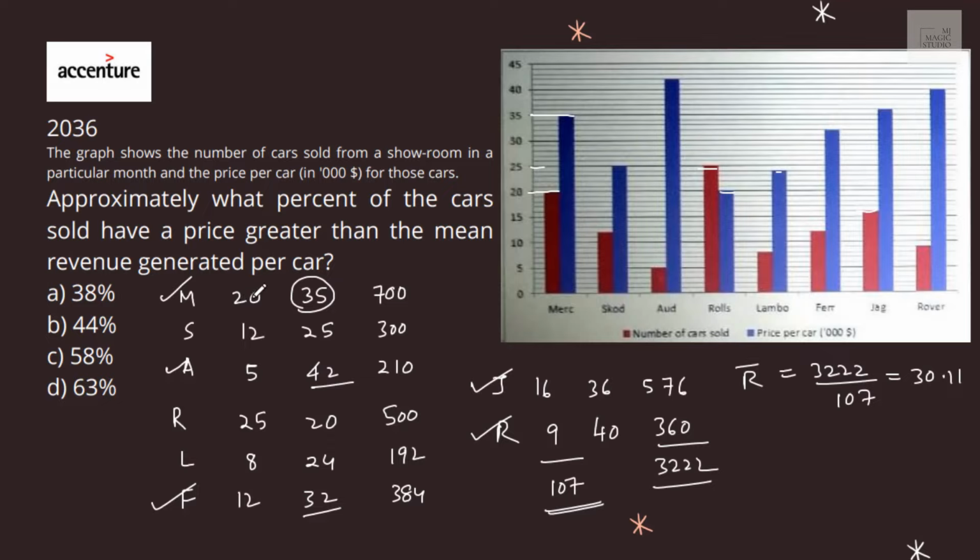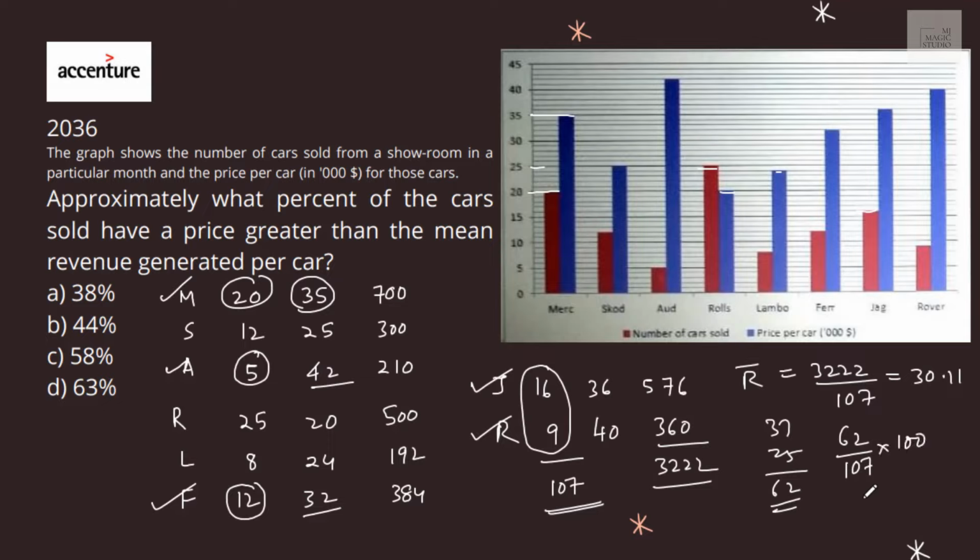So how many cars do we have? 20 plus 5, 25, and 12 is 37. 37 and 25, 16 plus 9 is 25, total 62. So how much is 62 by 107 as a percentage? That would be nearly 58%. So 58% of the cars have a price greater than the mean revenue generated per car. That is option C, 58%.